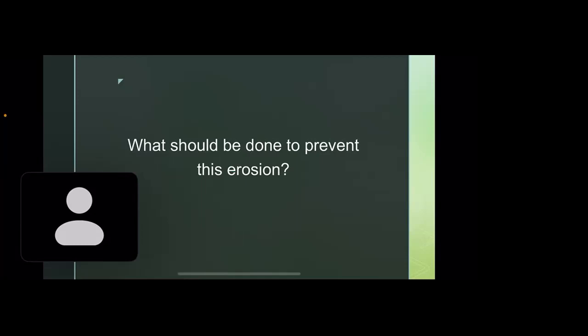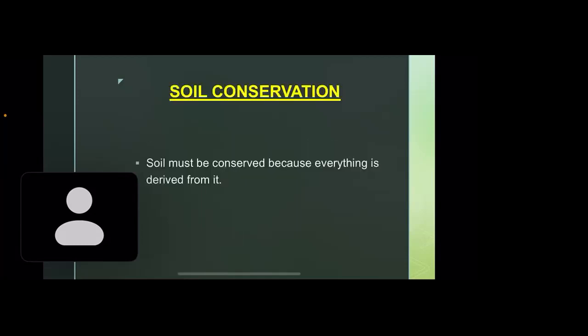And how can we conserve? When we conserve, that term is known as conservation. Very good. So, soil conservation. Students, soil must be conserved because everything is derived from soil. The primary food products are obtained directly from the soil, and secondary food products are also obtained from the soil but indirectly.